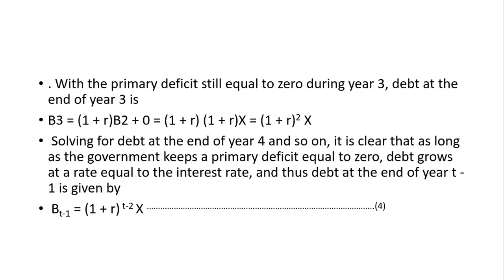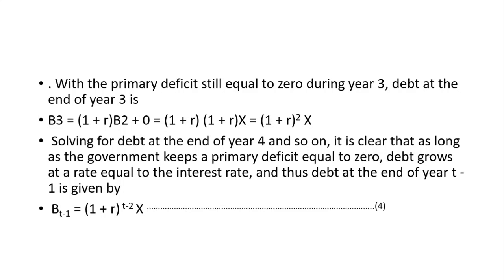B2 into the interest rate that is charged on B2, that is 1 plus R into B2, plus the primary deficit, that is GT minus TT, which is 0. So that is equal to 1 plus R into B2, which is again 1 plus R into X. So we can write it as 1 plus R squared into X. So this goes on, and at the end of year T minus 1, we can write B(T-1) will be equal to 1 plus R to the power T minus 2 into the initial deficit that is charged.